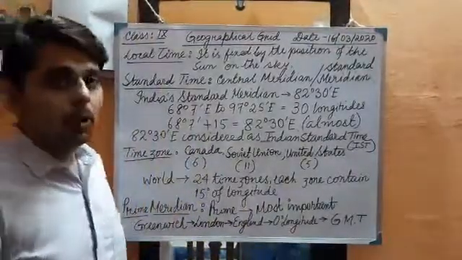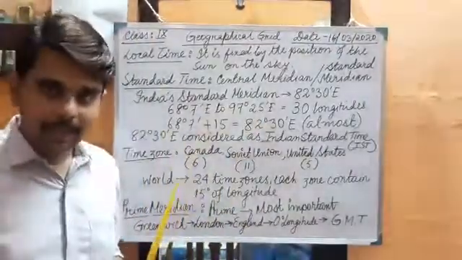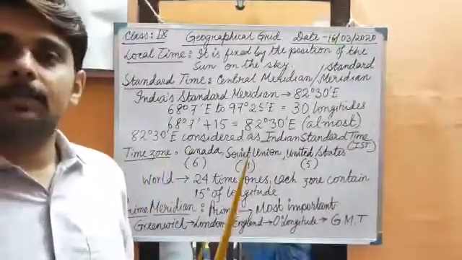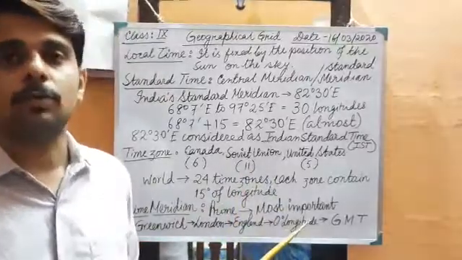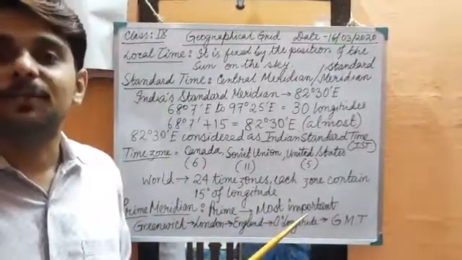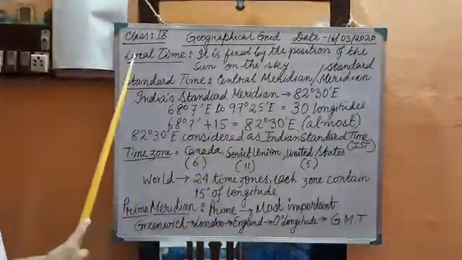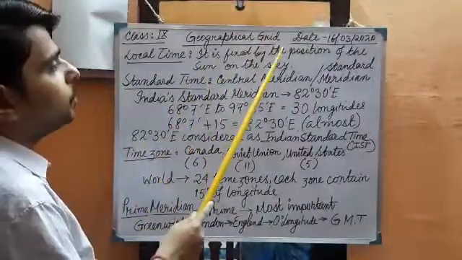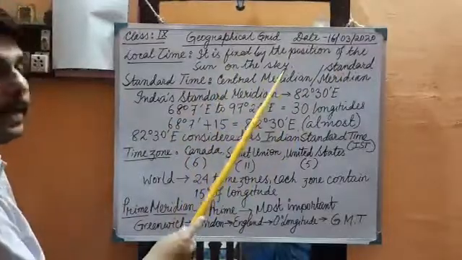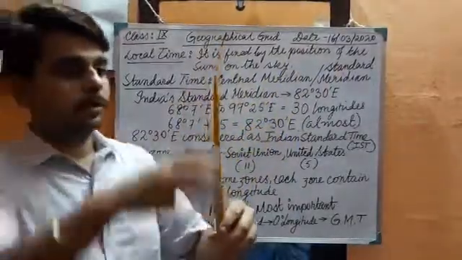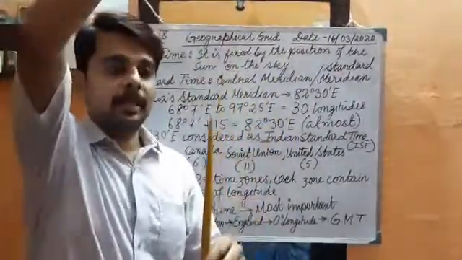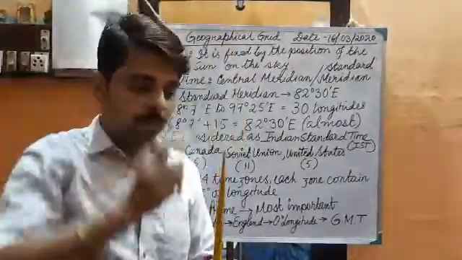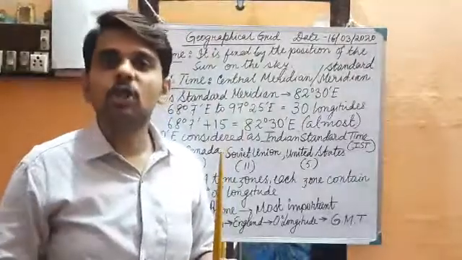Now first, local time. As I told, there are 360 longitudes, and every single longitude has a different time. That's why local time is considered. It is fixed by the position of the sun in the sky. Suppose this is a stick. When the sun is just above the stick, it gives sun rays directly. At that time there is no shadow.